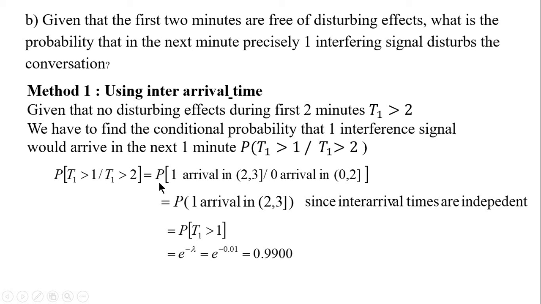It is the same as saying the probability that within the first 2 minutes there were no disturbances, this is given, and in the next 1 minute, that is in the interval 2 to 3, one disturbance signal happened, and you know it is the same as saying one arrival in the duration 2 to 3 minutes. So the probability of T1 greater than 1, you can calculate that